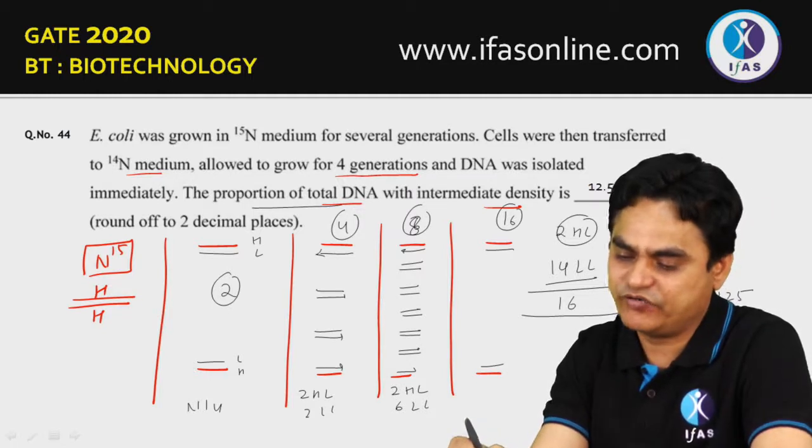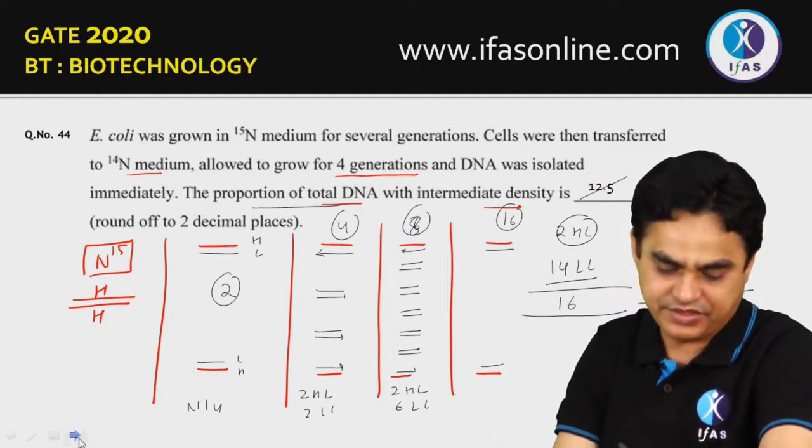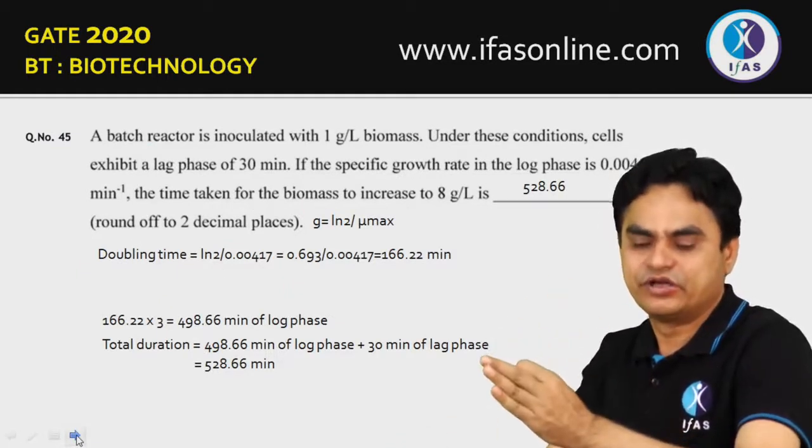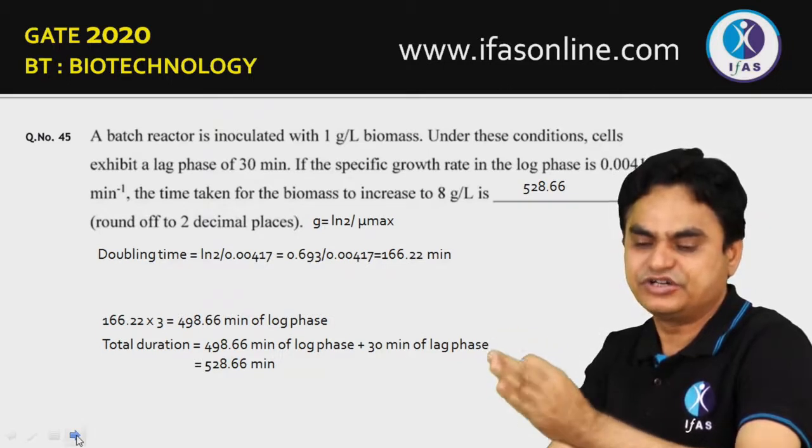Then in question number 40, a batch reactor is inoculated with 1 gram per liter biomass.